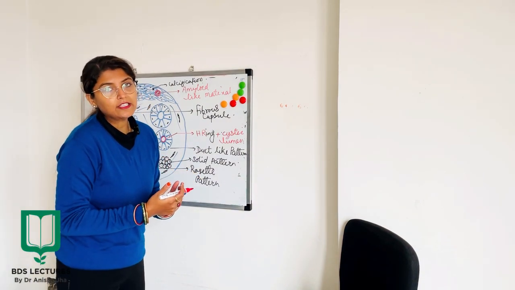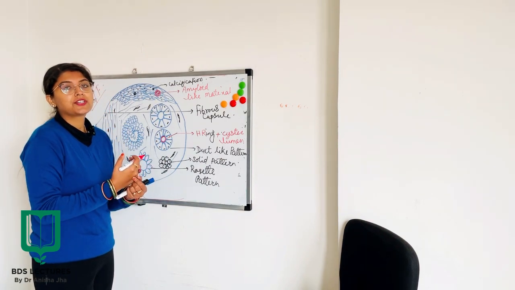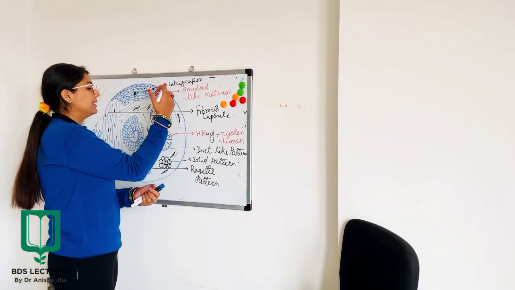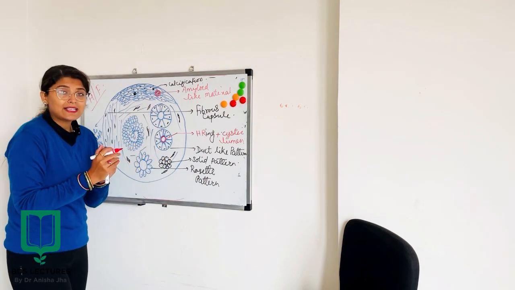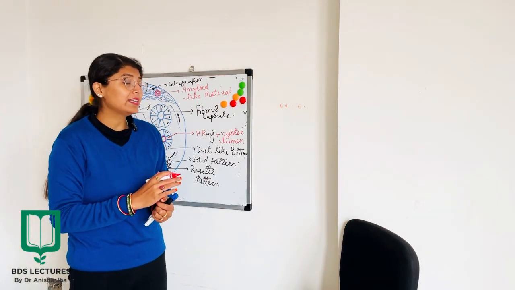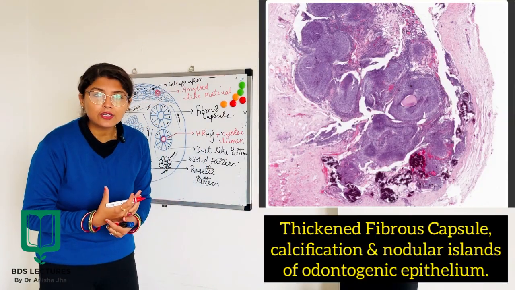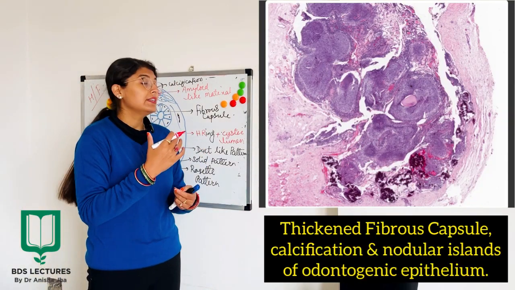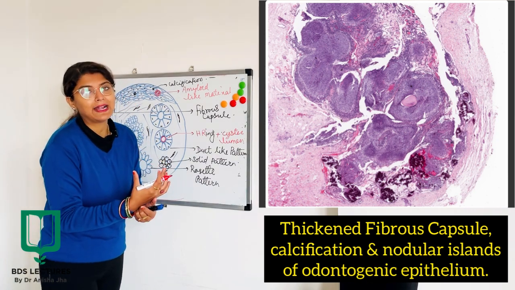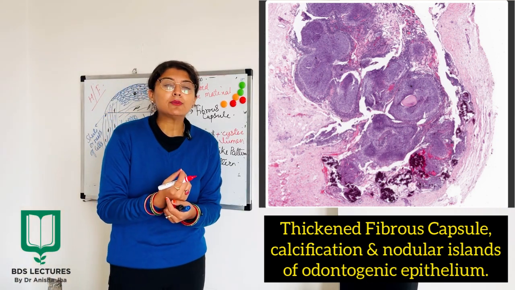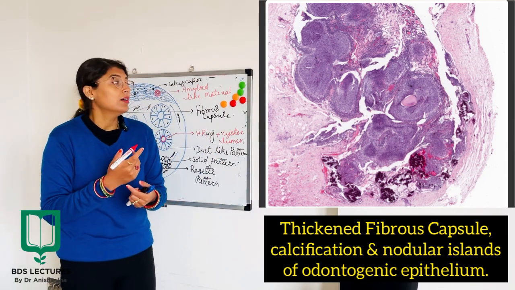I shall be explaining all the histological features on the microscopic level with the help of this diagram. So let us see, what do we see here? As I already told you, AOT has a diverse range of histomorphic patterns. It has different kinds of patterns which are made up of epithelial cells.